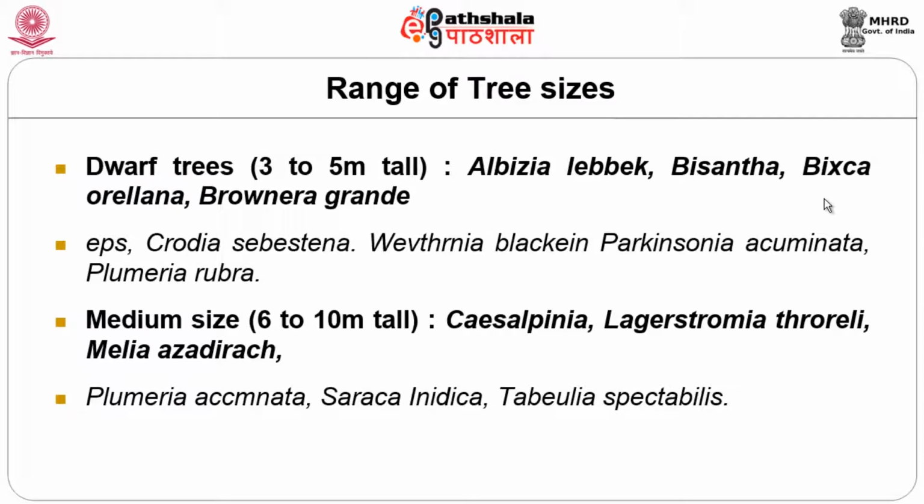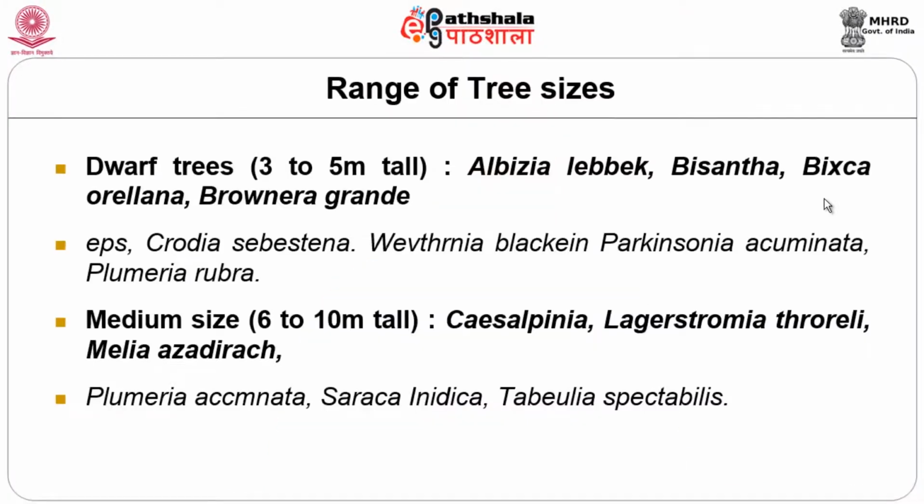So dwarf varieties are considered like 3 to 5 meter. All these species come under dwarf varieties. Most of the dwarf varieties we can find in the state highways or communal park areas. One such example is the Albizia lebbeck, Brownea grandiceps and Plumeria rubra. Certain trees which grow to a greater height are classified under medium sized plants. They are 6 to 10 meter. Delonix regia, Lagerstroemia thorelii, Saraca indica, they are some of the examples of medium sized plants.